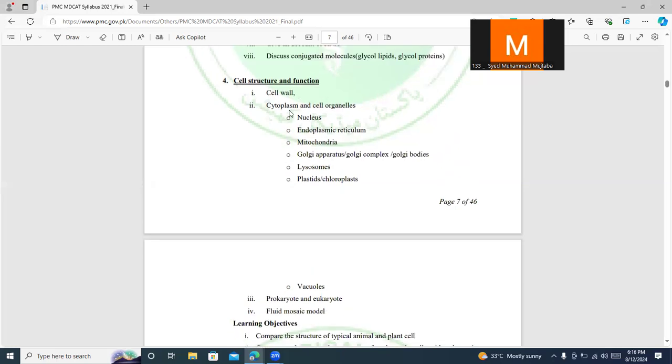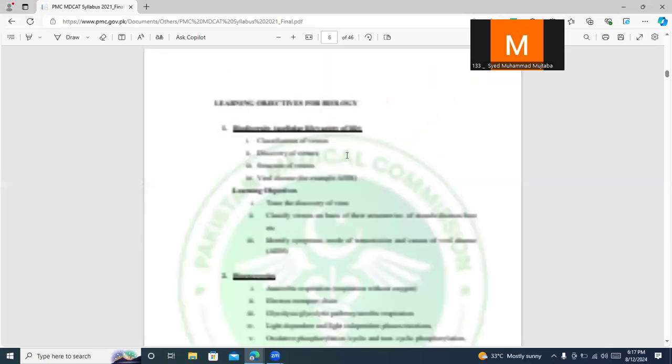So you should know the basic organelles which are present in the cell as well as their function. For example, the endoplasmic reticulum is responsible for making proteins. Further, you should know the differences between smooth and rough endoplasmic reticulum, as well as the Golgi apparatus, and how it is responsible for the secretions or the modification of secretions.